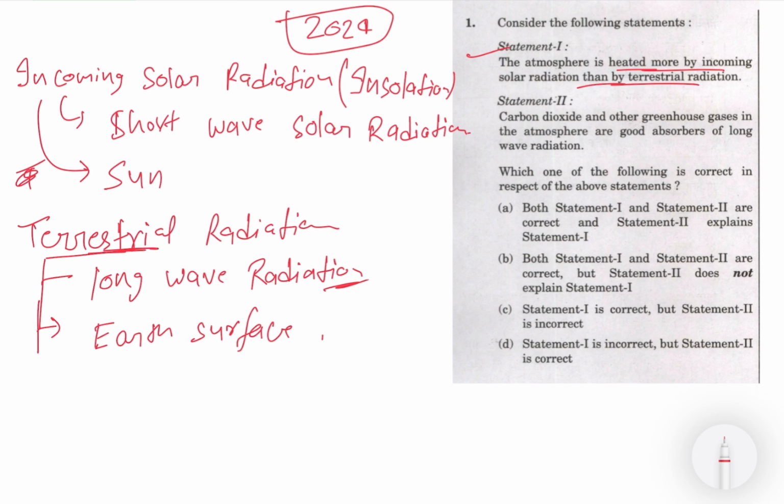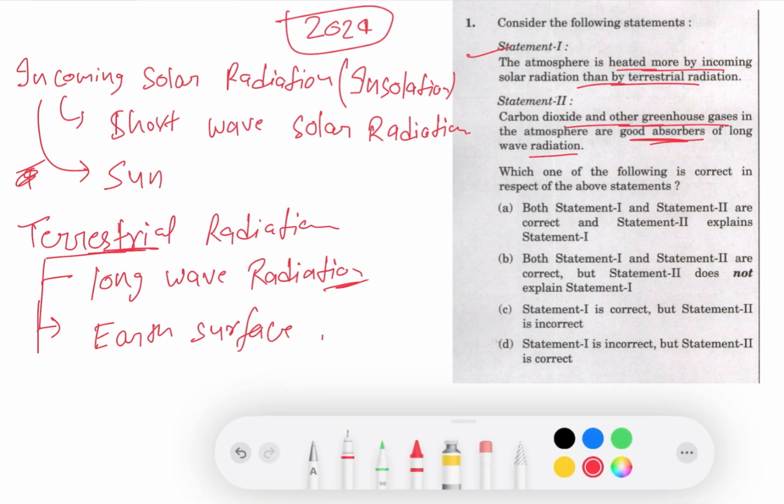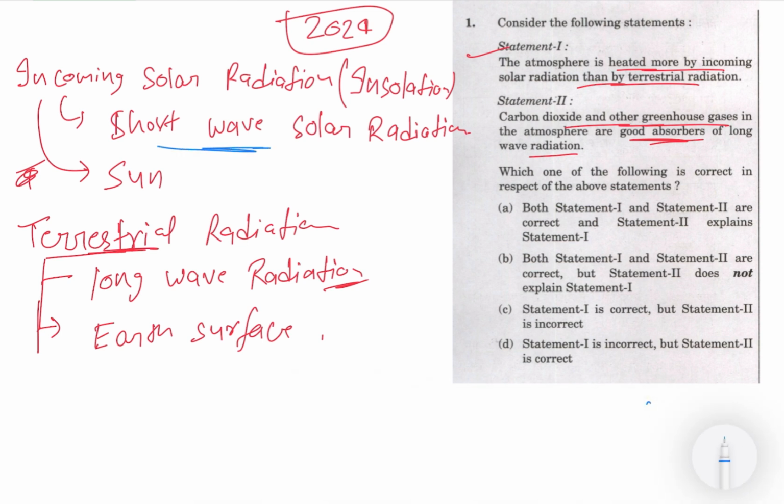Second statement: carbon dioxide and other greenhouse gases in the atmosphere are good absorbers of long wave radiation. So that also we have covered, that insolation is a short wave radiation and terrestrial radiation is a long wave radiation. Now the second concept is that here it is written good absorber. So you must keep that in mind.